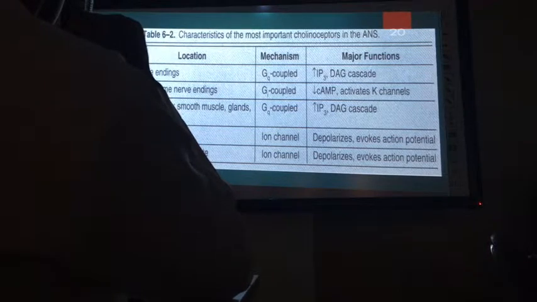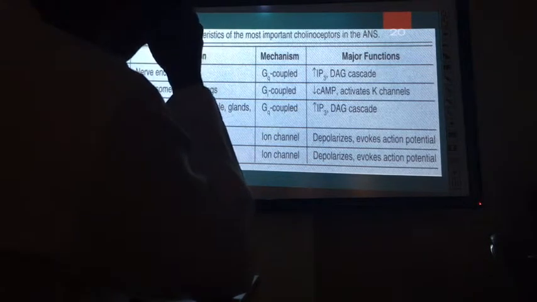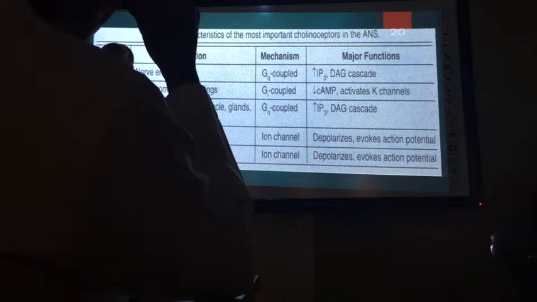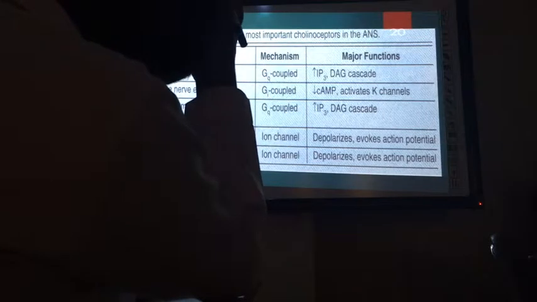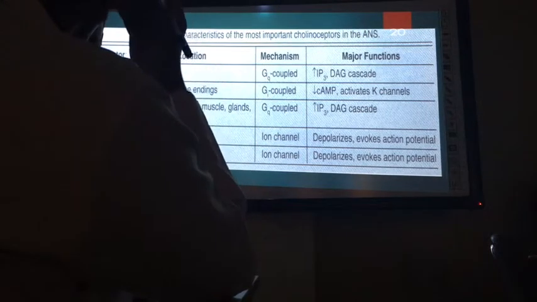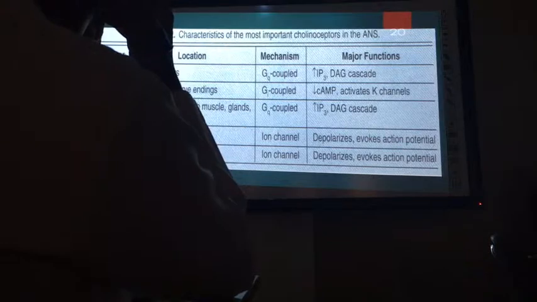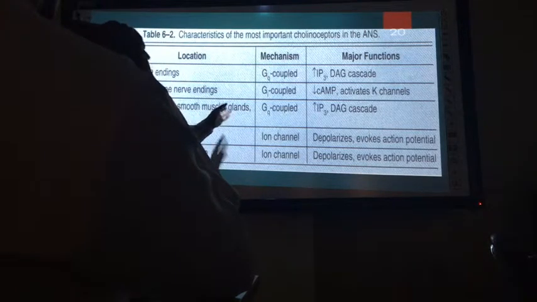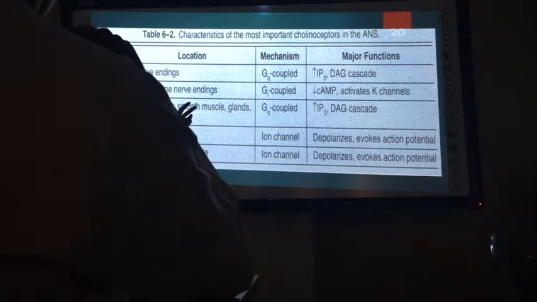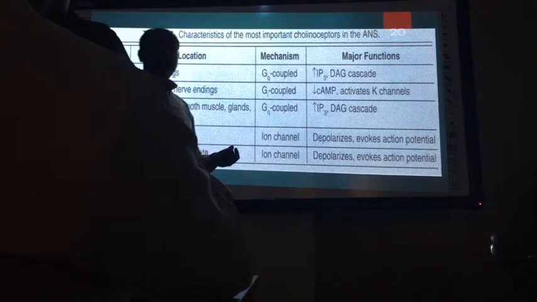Then M3. M3 is present in most cells, especially secretory cells: exocrine glands related with secretions, such as salivary glands, gastric juice, pancreatic juice, and many others. They have M3 receptors, apart from many smooth muscles. The overall function is again that activation leads to an increase in the functions of these cells. If it is a secretory cell, it will lead to an increase in secretion. So this is so powerful.